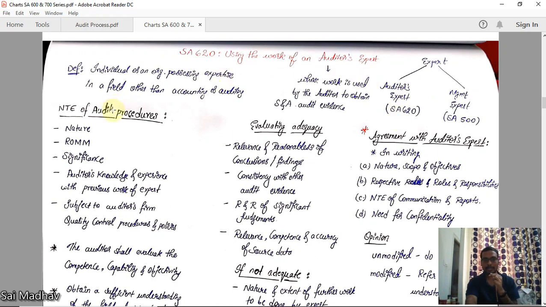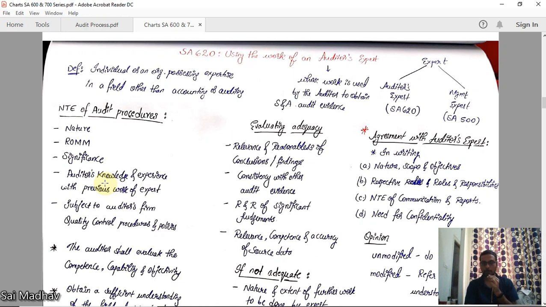Now, NTE of audit procedures. The expert has performed the work. Now, you are deciding the nature, timing and extent of audit procedures on that work. You should consider the nature of work. What is the nature of work involved? Risk of material misstatement. What is the chance of RoMM involved in that? What is the significance or importance of the work? Auditor's knowledge and experience with the previous work of the expert.